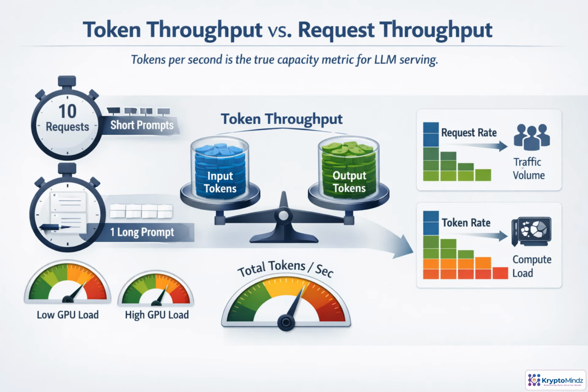In LLM serving, a request is not a reliable unit of work. Ten short questions may be easy, while one long document summary can keep the GPU busy for seconds. Capacity planning should start with tokens per second. Input tokens drive prefill work, and output tokens drive decode work, so track them separately when possible. Request rate still matters because it describes traffic volume and concurrency. But token rate shows compute pressure, and it is usually the better signal for sizing GPUs and setting limits.